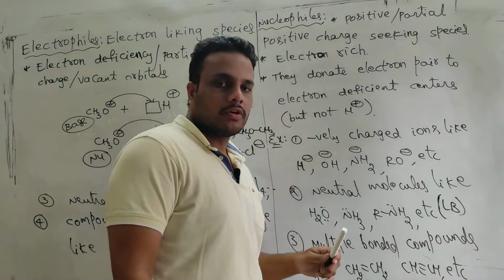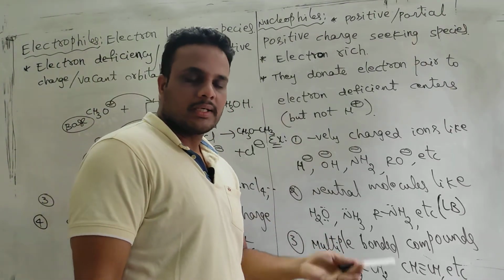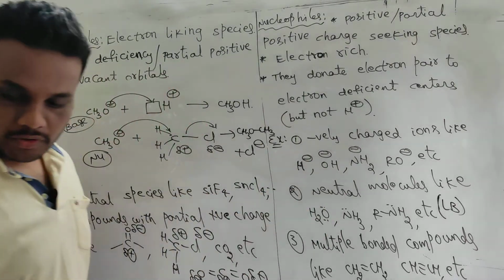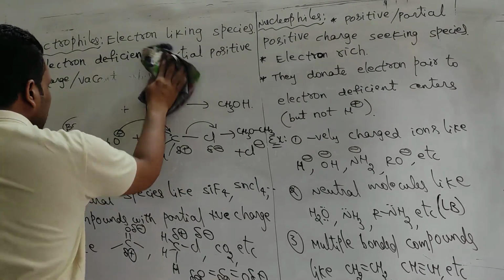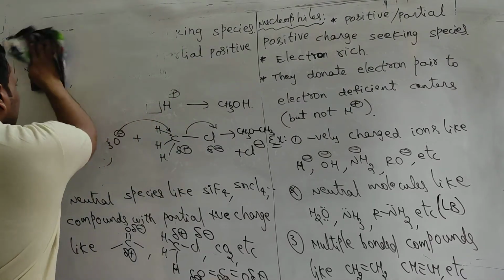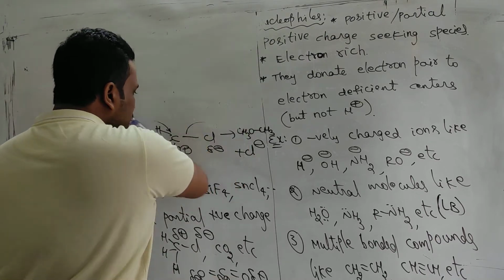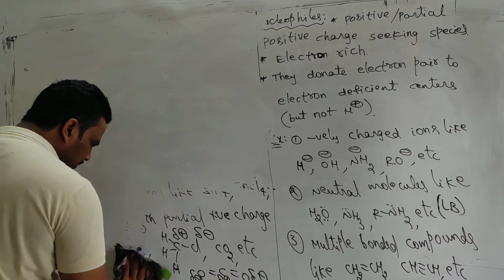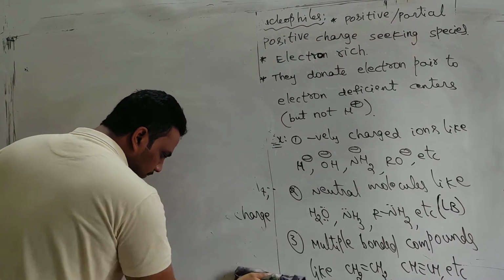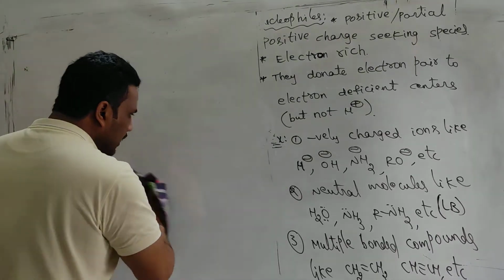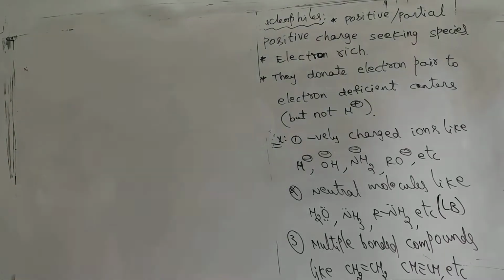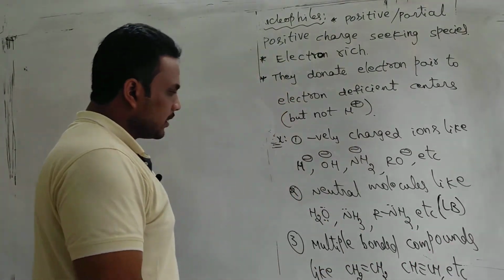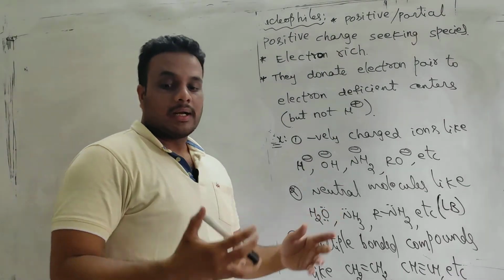So when any electron rich species donates an electron pair to H plus, that is considered to be a base, not a nucleophile. And we have some examples of nucleophiles. Some negatively charged nucleophiles are there. Negatively charged means they are always electron rich, no doubt. And second example, some neutral molecules. Some molecules possess lone pairs, like water molecule, ammonia, amine, alcohol, etc. So they possess lone pairs and act as Lewis bases. I have written here, LB means Lewis base. So Lewis bases are nucleophiles, Lewis acids are electrophiles.